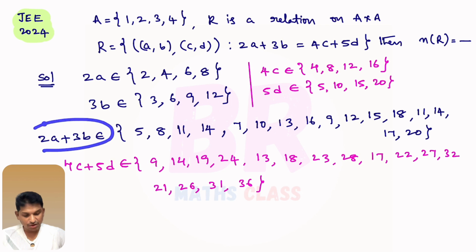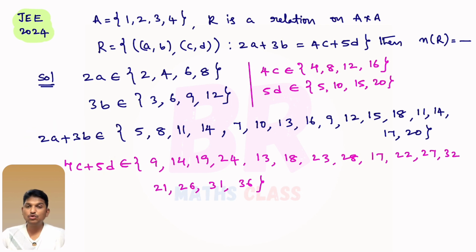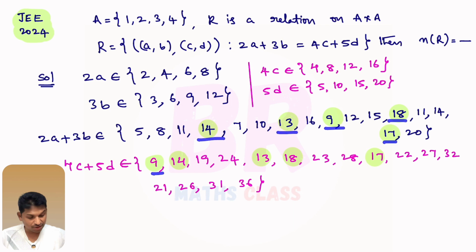Now I have calculated all possible values of 2a plus 3b and 4c plus 5d. Now you check the common elements in both. You see 14, 13 is common in both, 9 is common in both, 18 is common in both, 17 is common in both. How many elements are in common? You see 1, 2, 3, 4, 5. Here you observe this 14 is repeated 2 times. Here this 14 is the combination of what? These 14s are combinations of different values.